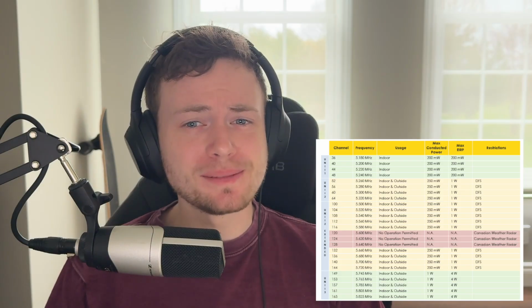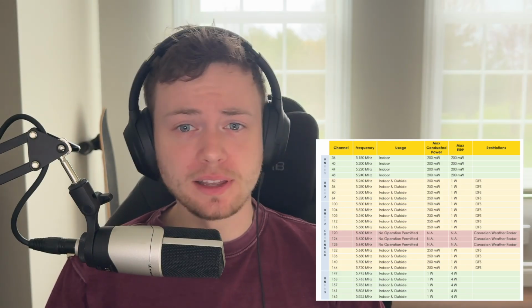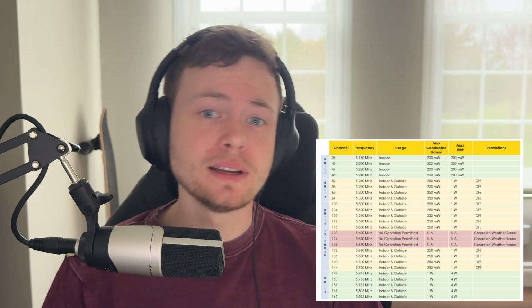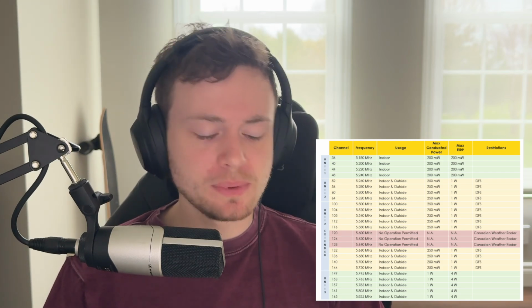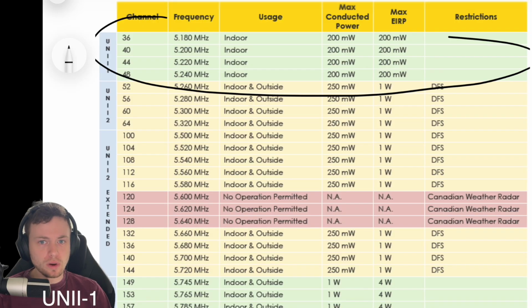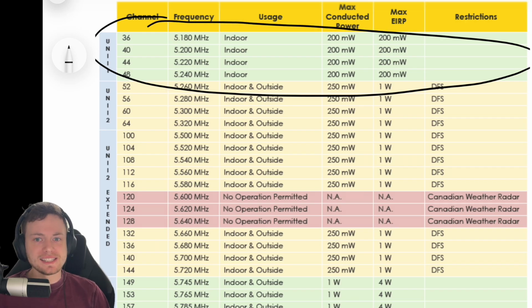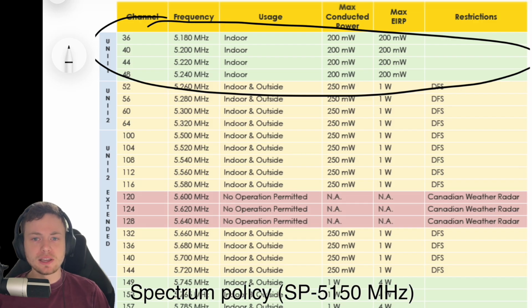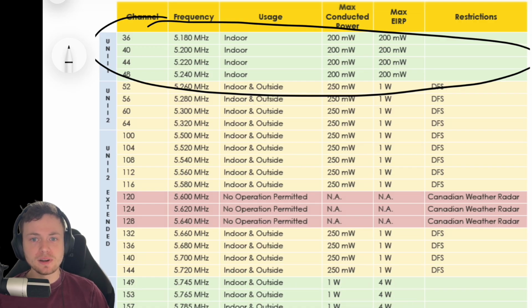This brings us to the 5 GHz channel map. Note that while this chart doesn't perfectly reflect current Canadian regulations, it does match the rules that Unify and most other APs are currently applying in Canada. We'll explain as we go. So UNII-1, these are the long, safe, and compatible 5 GHz channels. In Canada, standard unlicensed devices are limited by spectrum policy and certification requirements to indoor use only with a maximum of 200 milliwatts EIRP. This is why systems like Unify may limit your power options on these channels.